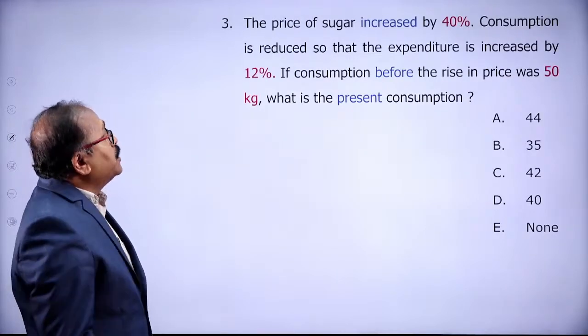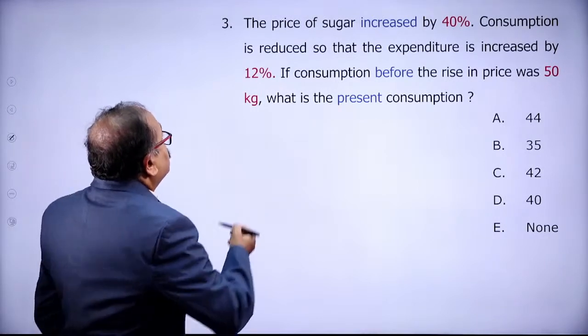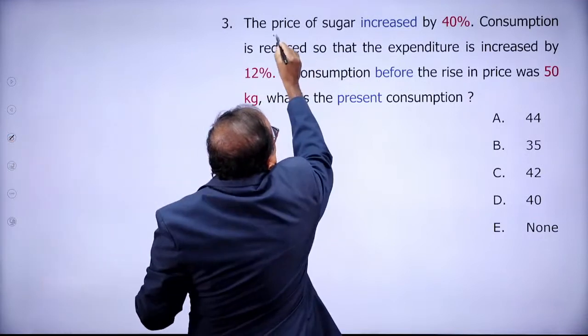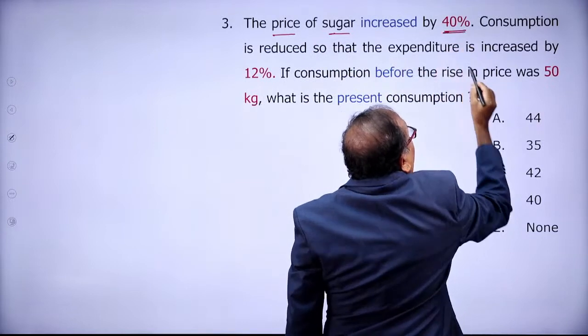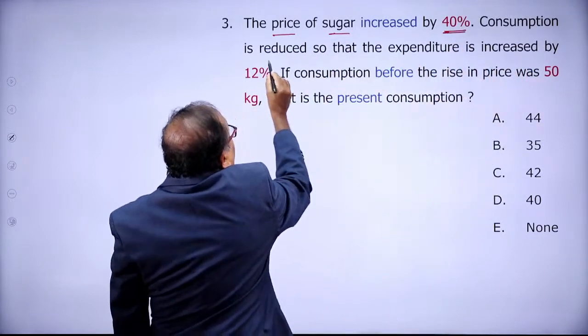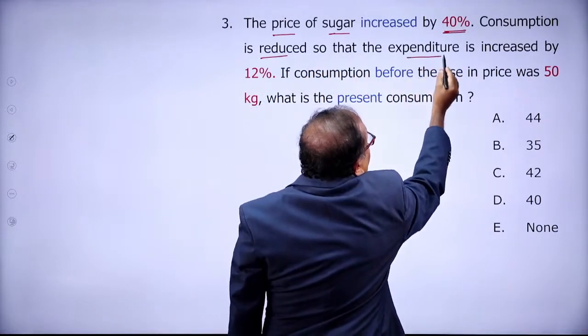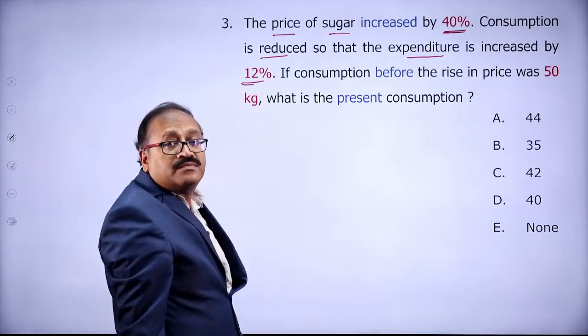Here, about the profit and loss. Now, a percentage question. It says that the price of sugar increased by 40%. Consumption reduced so that the expenditure is increased by 12%.